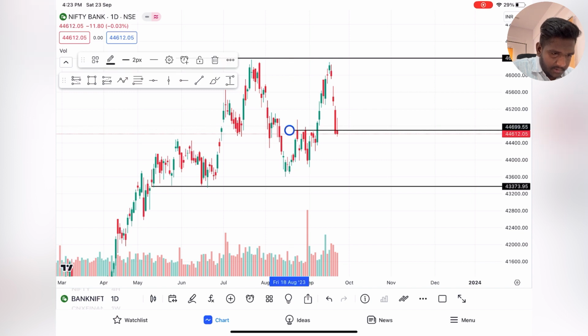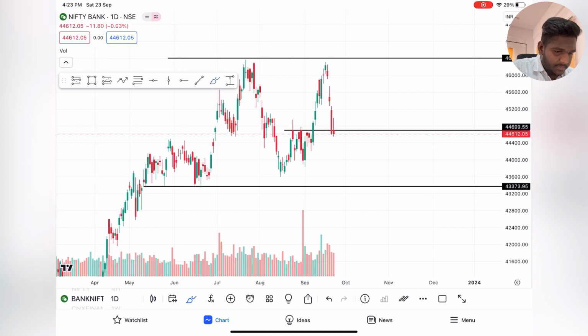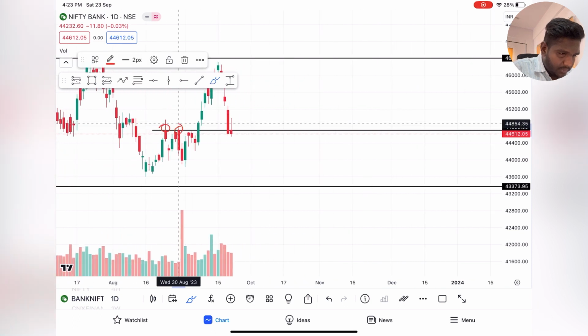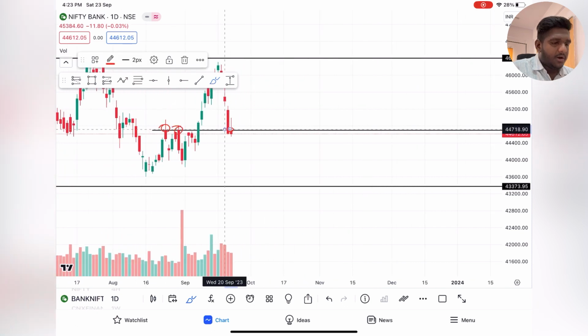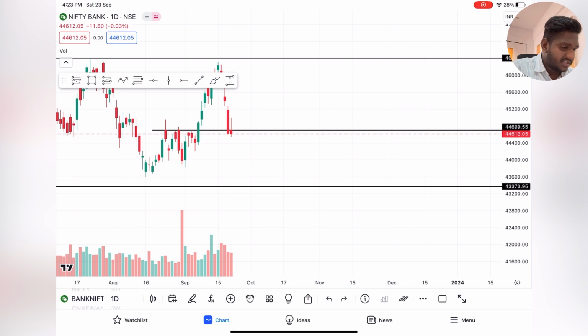See all the openings, 3 days openings. Okay, let me zoom in. 1, 2, 3. All these are very important things. Opening and closing of a candle is very important. So that becomes our nearest support and resistance. If it opens gap up, it is a support. If it opens gap down, it's a resistance, very strong resistance.